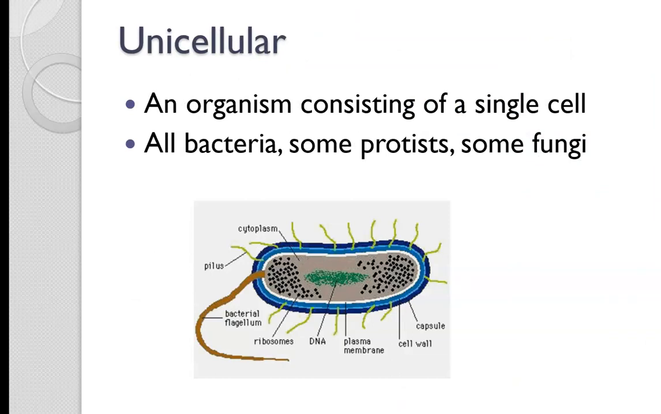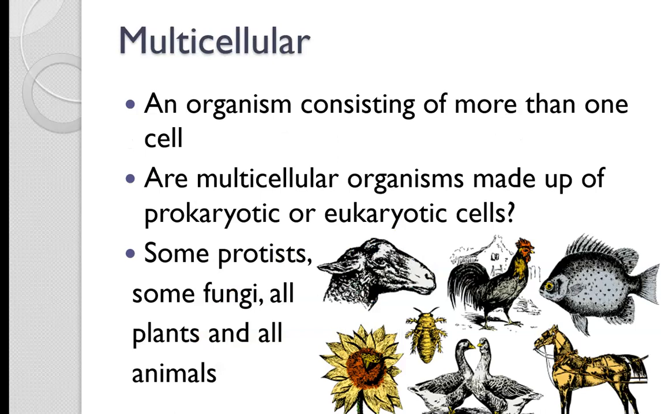All right, so unicellular. Unicellular is an organism that is made up of a single cell. So all bacteria are unicellular. Some protists and some fungi are unicellular. Multicellular organisms are made up of many cells. Are multicellular organisms made up of prokaryotic or eukaryotic cells? All multicellular organisms are eukaryotic. So some protists, some fungi, all plants and all animals are multicellular.